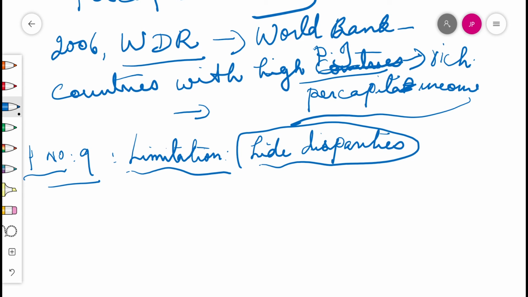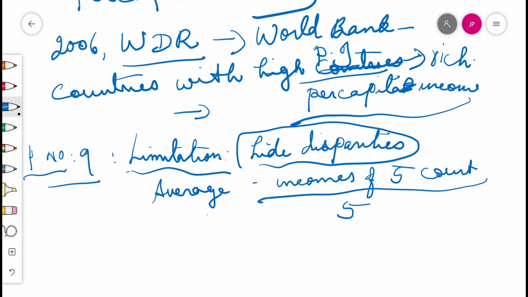That's more or less equal. To find the average, the total of the 5 citizens' incomes is added up and divided by 5. For country A, find the answer and write it in your notebook. We can see averages may be the same in both countries when we calculate it, but the disparities, or differences, in country A are less. There is more or less equality. In country A, we can see more or less equal monthly incomes.